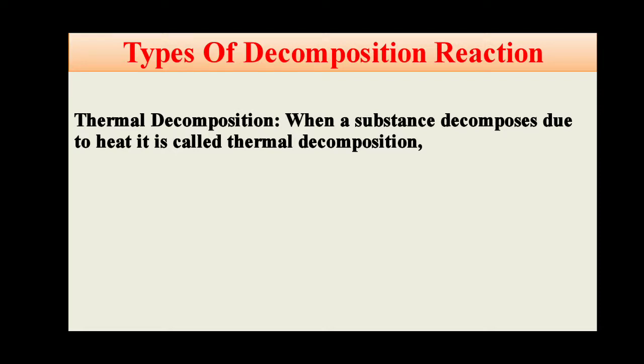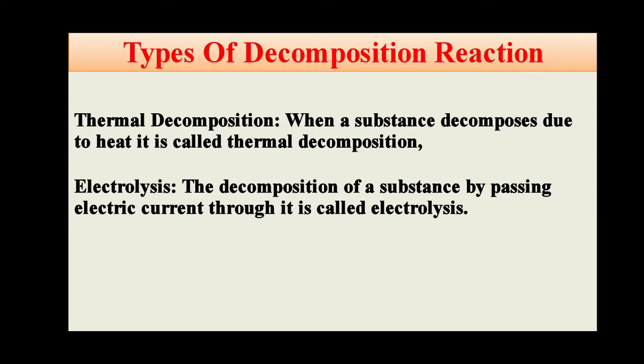When a substance decomposes due to heat, it is called thermal decomposition. Second, electrolysis. The decomposition of a substance by passing electric current through it is called electrolysis, or simply decomposition due to electric current.